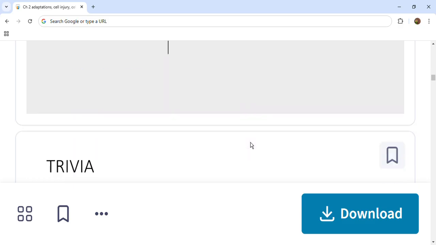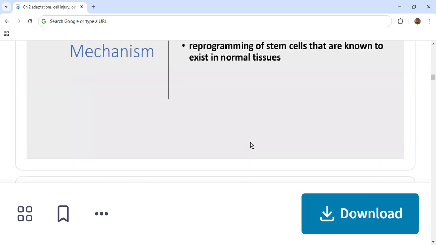Next, we will see intracellular accumulation in the next video, and with this the chapter comes to an end. We have another topic, cellular aging. Two topics are pending, so we will be dealing with them in the next video.